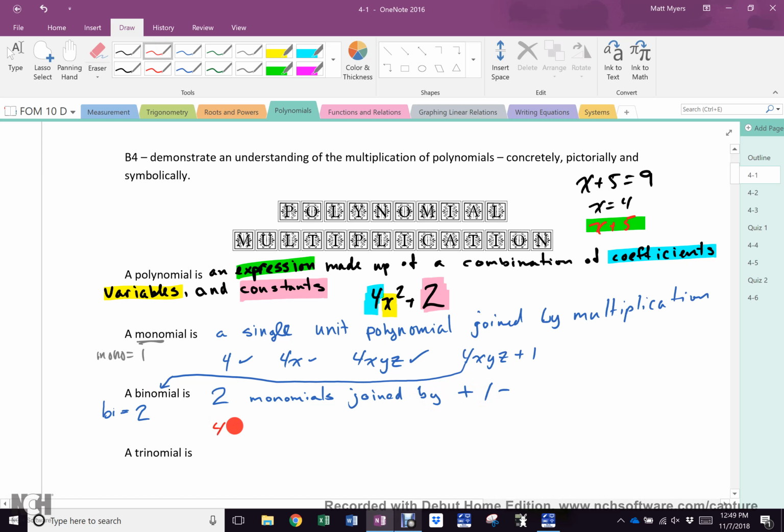So, is this okay? 4 plus 2x. Yes. 3xy plus 4xz. Yes. 4 plus 3. Maybe. Is it a binomial?